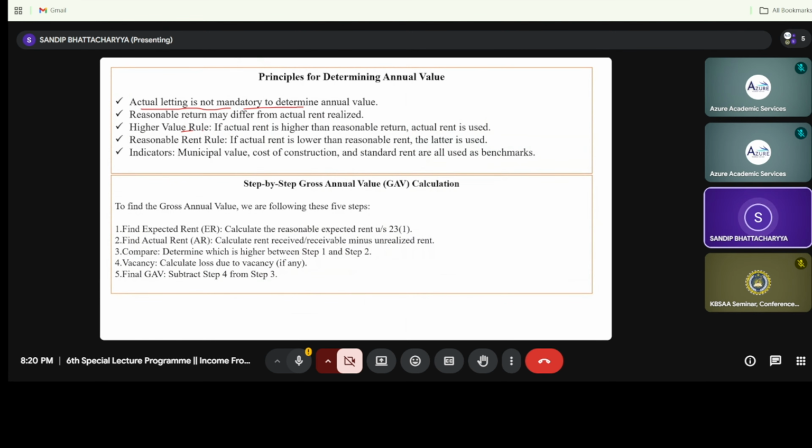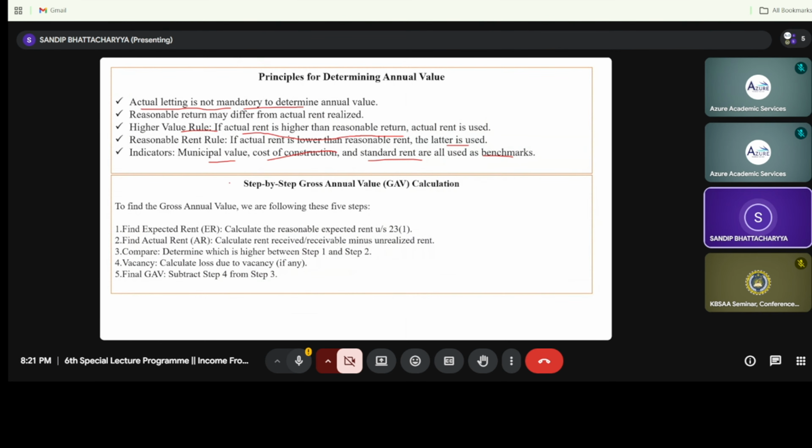Second is the higher value rule. That is, if the actual rent is higher than the reasonable return, then the actual realizable rent is used under income from house property. Next is the reasonable rent rule: if the actual rent is lower than the reasonable rent, then the expected rent will be considered as the income from house property. The indicators for this are the municipal value, cost of construction, standard rate, as well as other benchmarks.